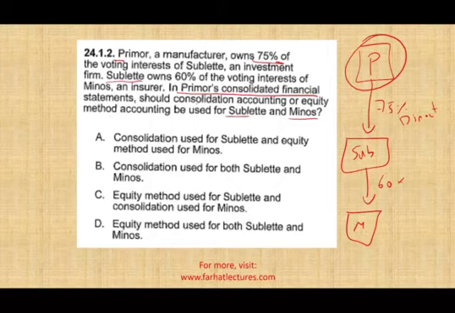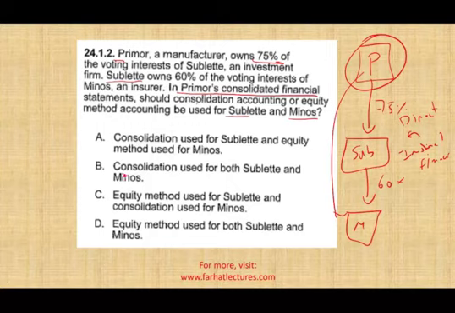Now, when do you consolidate? You consolidate if you have a direct financial interest or indirect financial interest. So you do have an indirect financial interest between P and M, because P can control the sub and through the sub they can control M. What does that mean? It means P controls the sub and controls M. Therefore, we have to consolidate both.